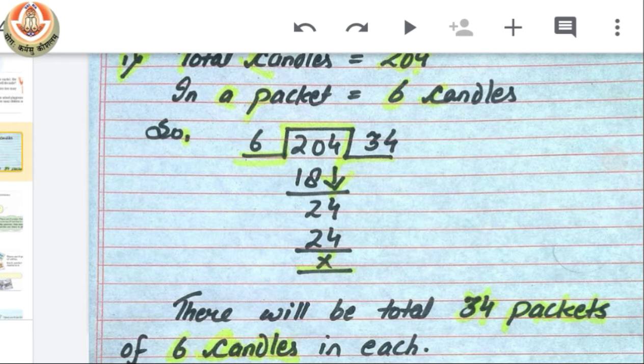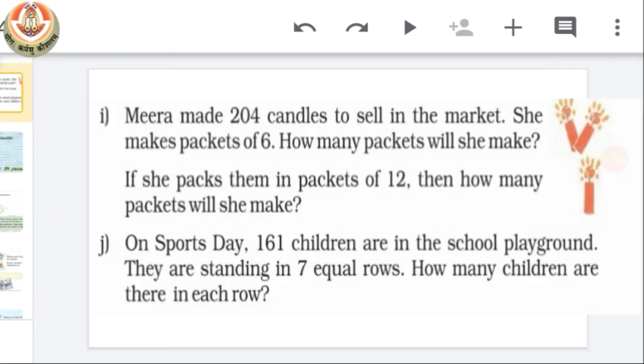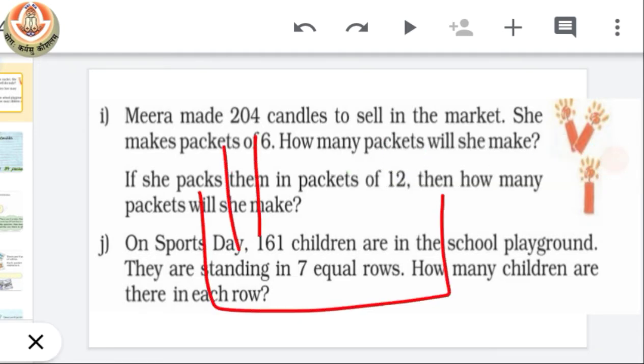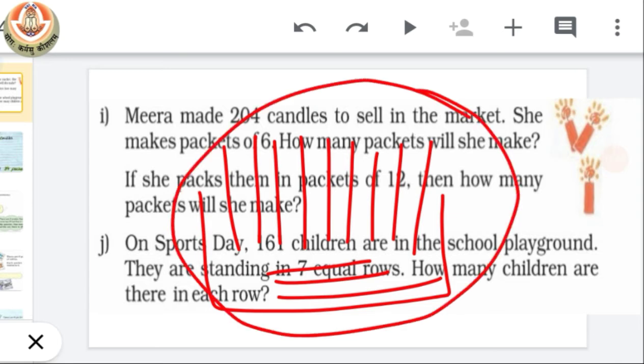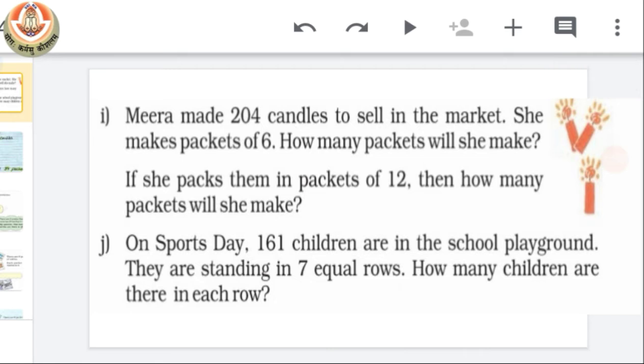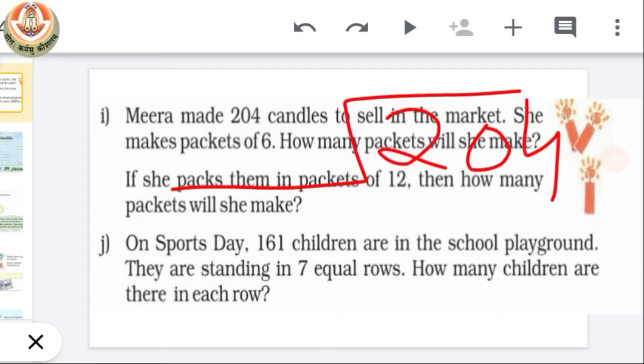Okay. Now the further question is, if she packs them in packets of 12, which means now the quantity will increase. There will be a total of 12 candles in a packet. Then we have to answer how many packets she will make. So this is the activity for you today. What you have to do is just divide 204 by 12 to get the number of packets.